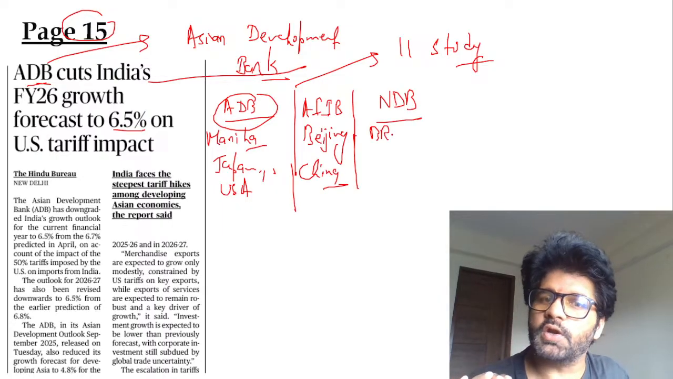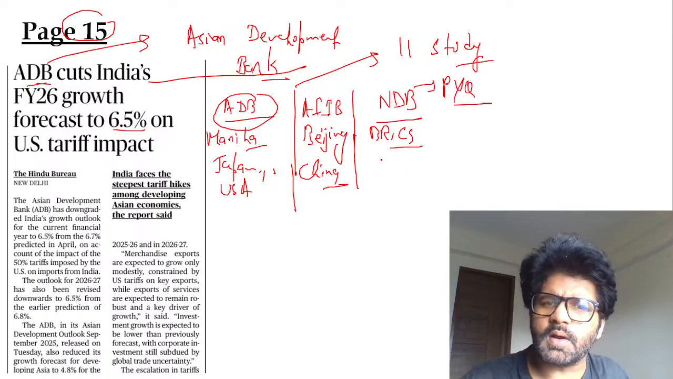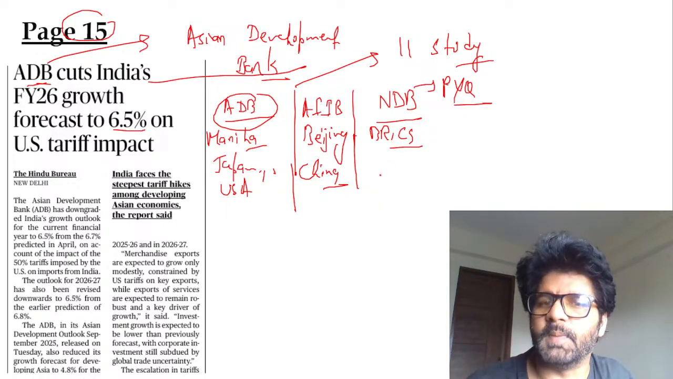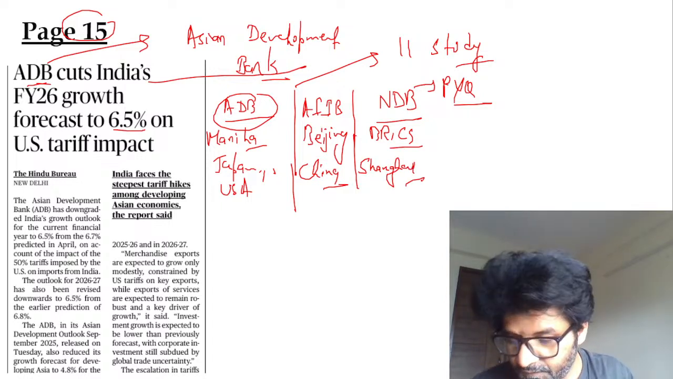NDB is BRICS Bank. Already a PYQ has been asked on it. New Development Bank, BRICS Bank. And all the BRICS countries, initially the 5 countries, they had equal share. So New Development Bank headquarters is in Shanghai. So do remember these facts. These facts are very important.